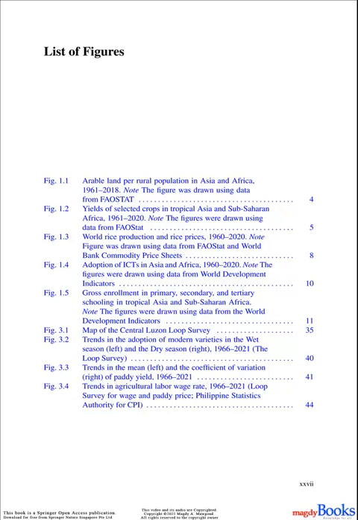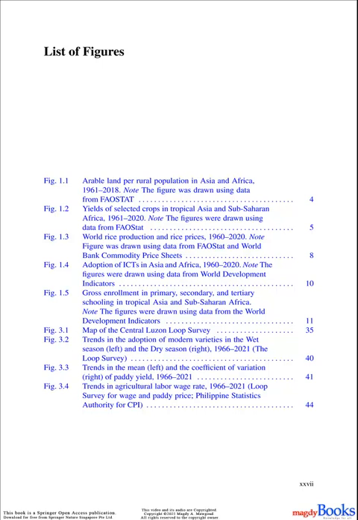Figure 1.5. Gross enrollment in primary, secondary, and tertiary schooling in tropical Asia and sub-Saharan Africa. Note: the figures were drawn using data from the World Development Indicators. Figure 3.1. Map of the Central Luzon Loop Survey. Figure 3.2. Trends in the adoption of modern varieties in the wet season, left, and the dry season, right, 1966 to 2021, the Loop Survey.